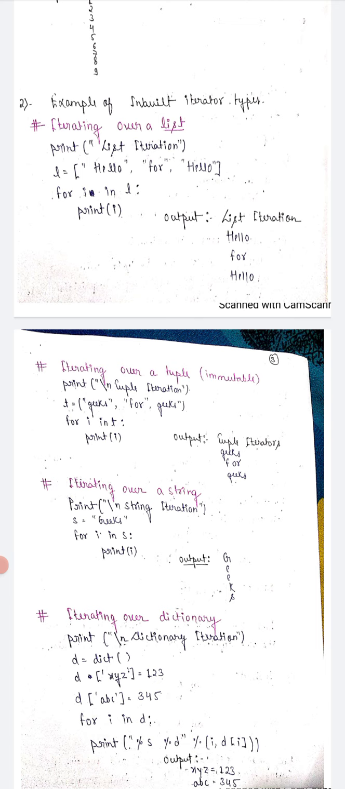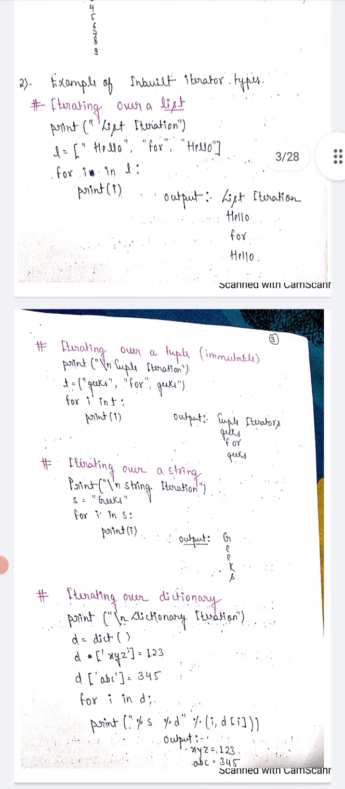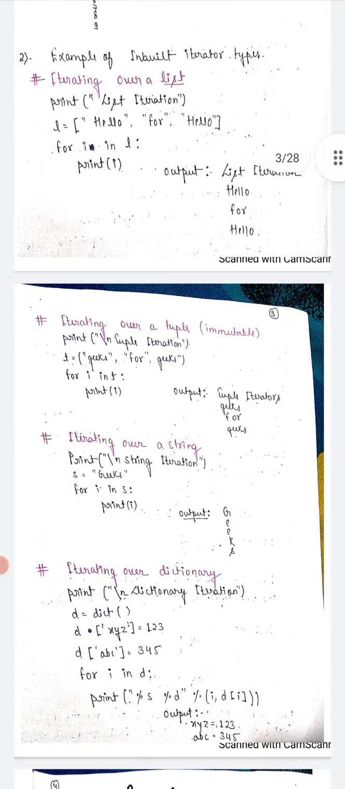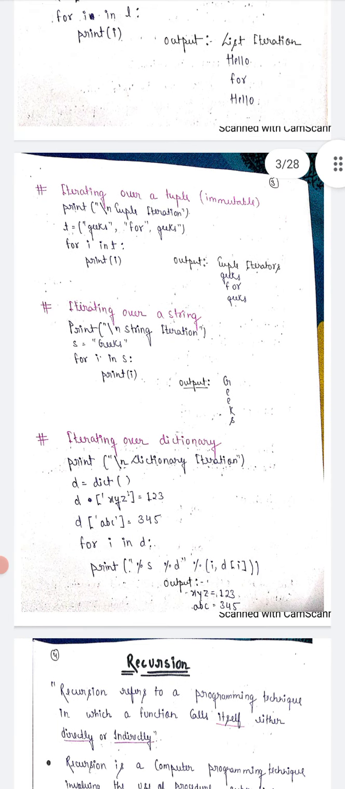Iteration means printing all the elements in the list, tuple and string, and it also prints the sequence of those values like GEEKS. So we are using the iteration like this, and now we apply the iteration to a dictionary.